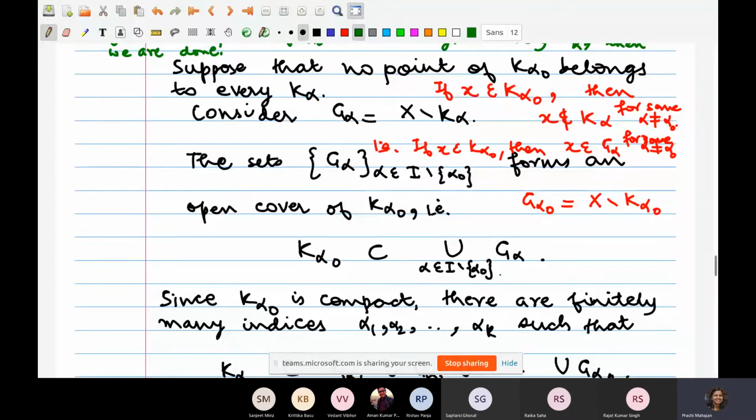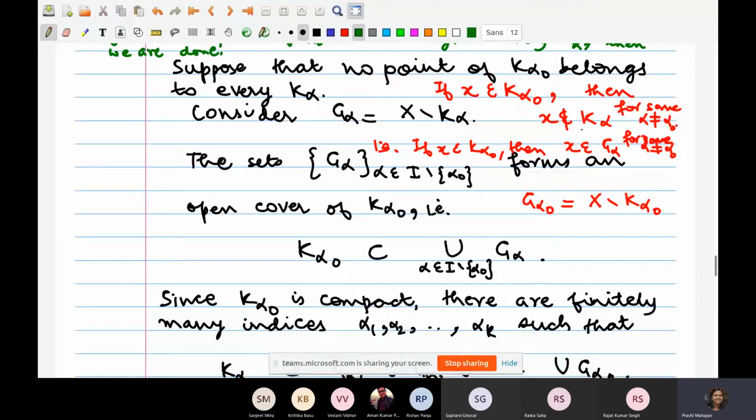Is this inclusion clear? This follows directly from what is written in red ink here: if you have an element x of K alpha naught, then x does not belong to K alpha for some alpha different from alpha naught, which is exactly saying that x belongs to G alpha.